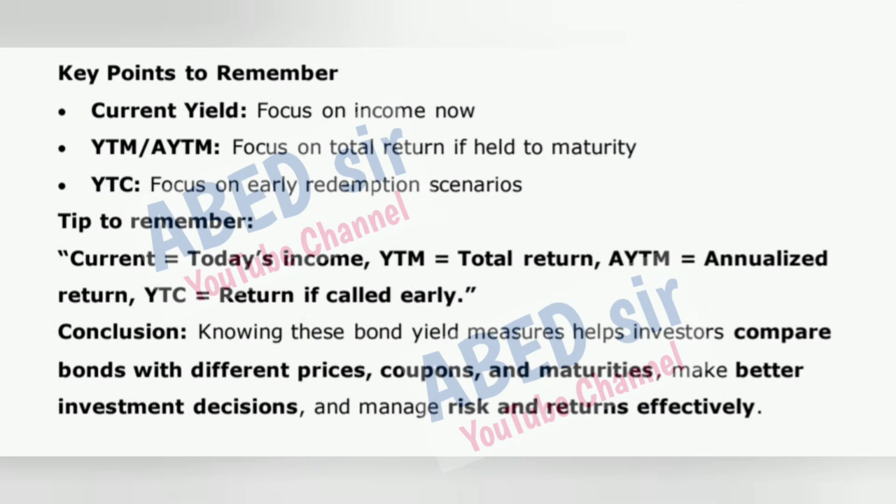Key points to remember. Current yield: focus on income now. YTM and AYTM: focus on total return if held to maturity. YTC: focus on early redemption scenarios. Tip to remember: current equals today's income, YTM equals total return, AYTM equals annualized return, YTC equals return if called early.